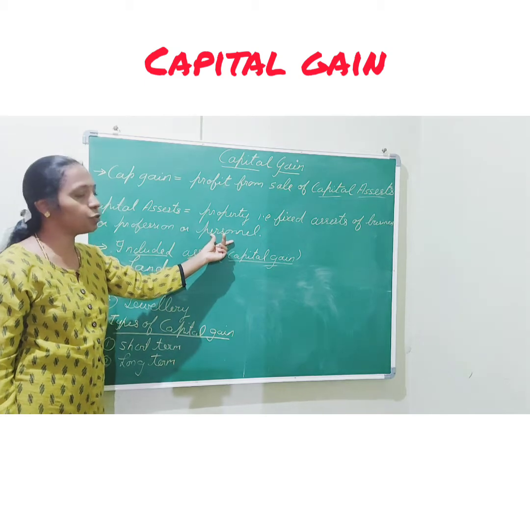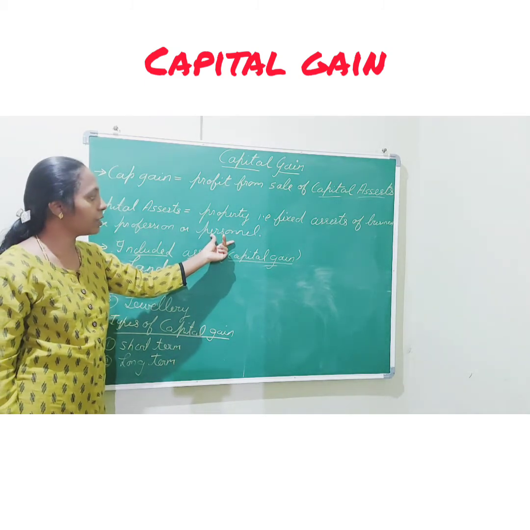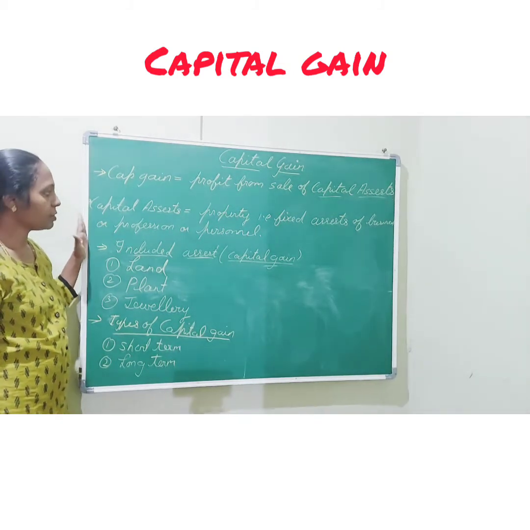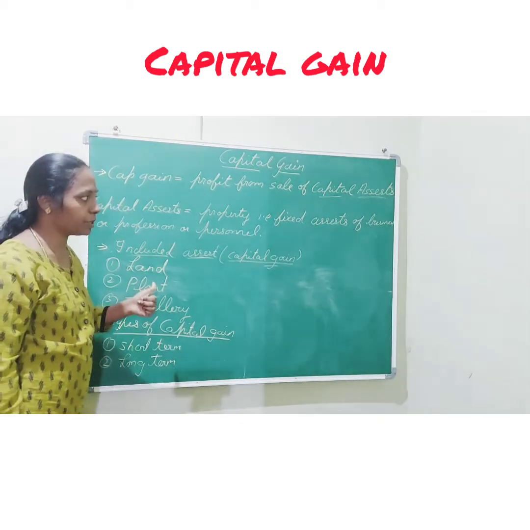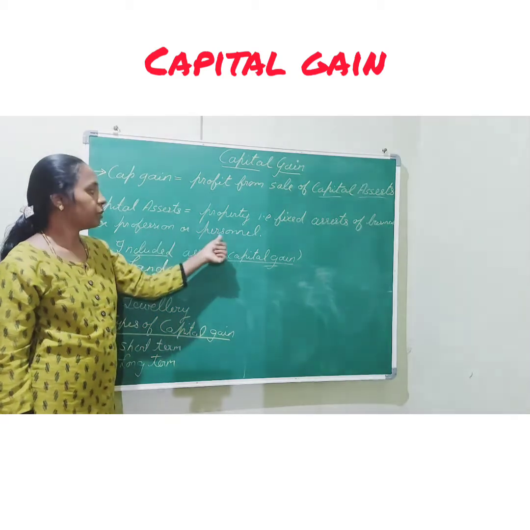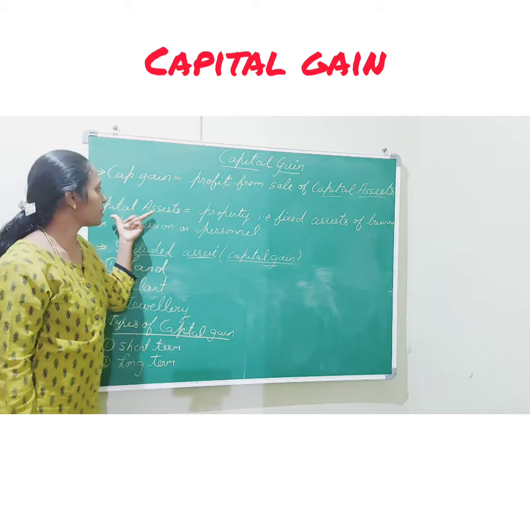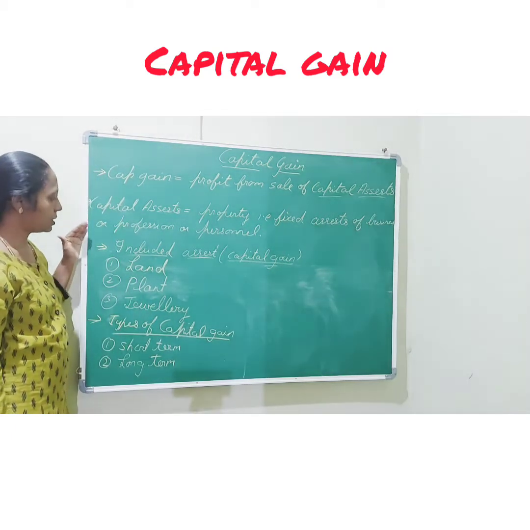Personal means for example jewelry. After selling jewelry, if you are earning some profit, that also comes under capital gain. So capital assets include not only those of business, not only of profession, but even personal. If we are having any property, that also comes under capital asset. So this is the second point.